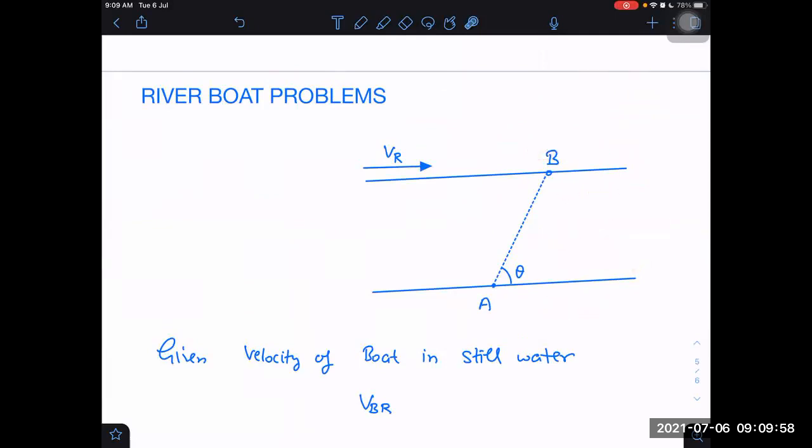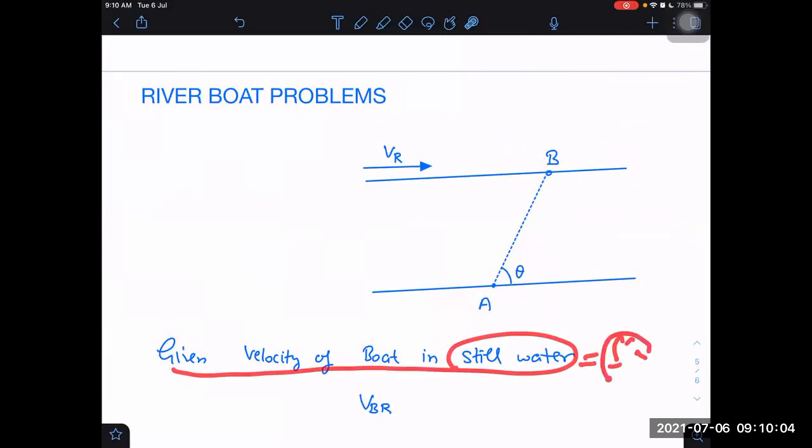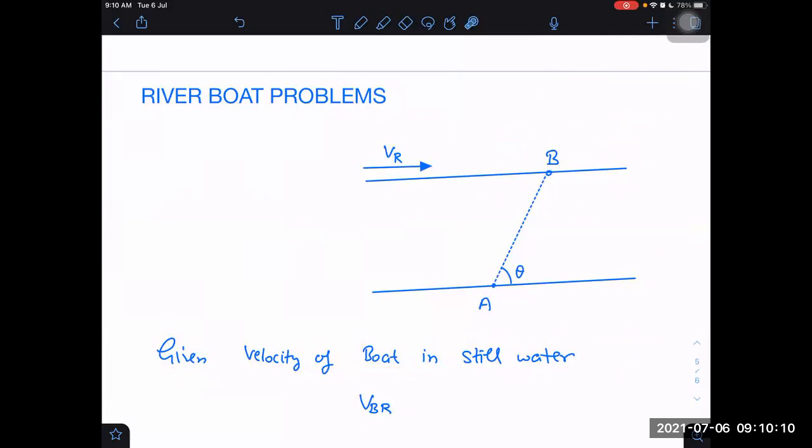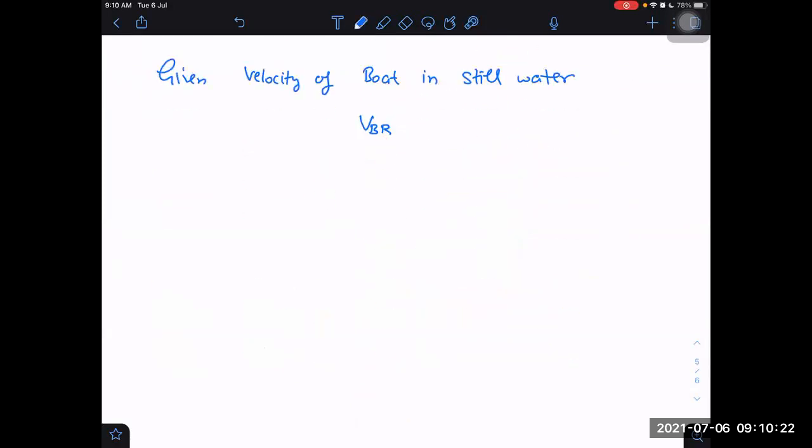So when they say that velocity of boat in still water is something, maybe 5 meters per second or whatever they have given, that velocity actually means velocity of boat with respect to river is given to us. Understand this first. That velocity of boat with respect to river will be independent of the direction. In all the directions, it will be the same.